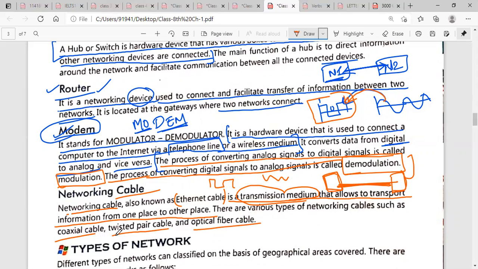Nowadays we use optical fiber cables. Twisted pair cables are those which are twisted over each other. And coaxial cables have a further plastic shield over this. Nowadays we use optical fiber cables. Why do we use this? Because it has high speed. When we use the internet, a fiber optic cable is connected to our modem.